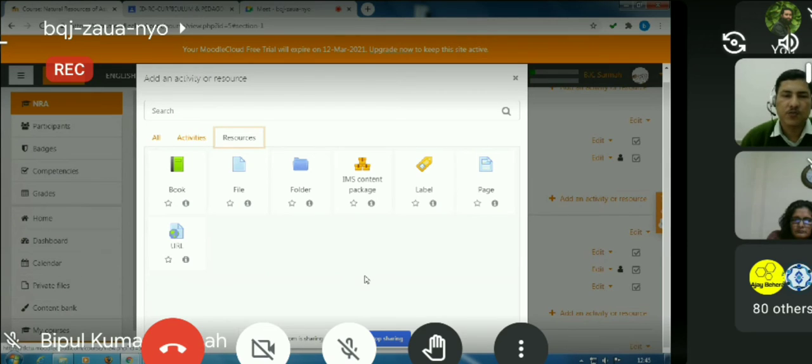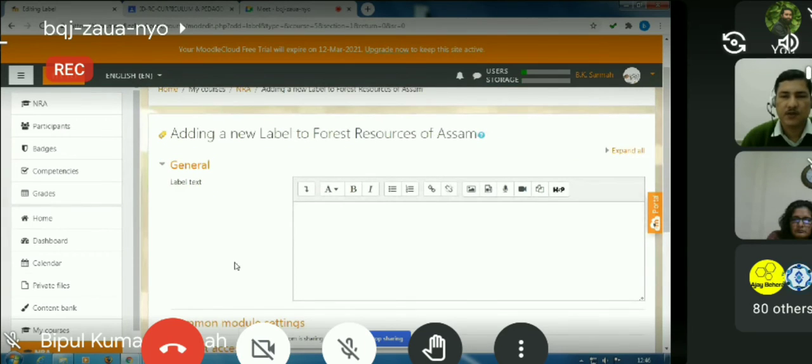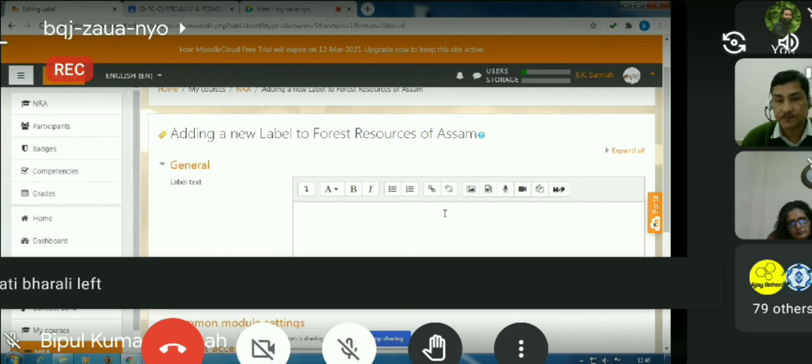Then there is one more important resource called label. If I simply click this label, we can use this resource to add photo or video. In fact, we can add links also, but it is mainly used for uploading photo and video.